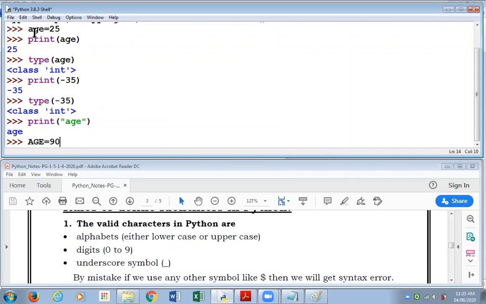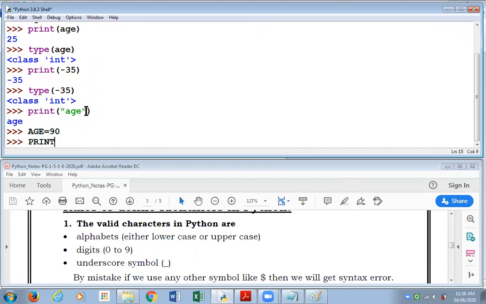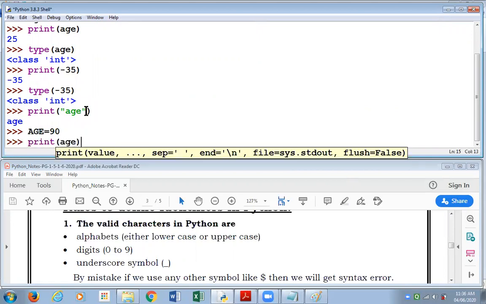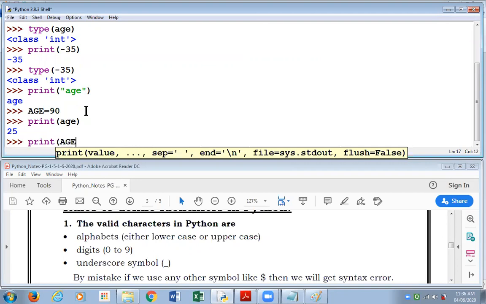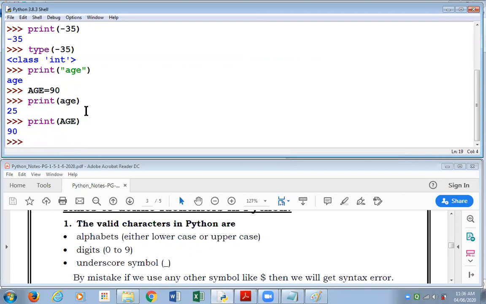Now sometime back I had created a variable age in small letters and given 25 to it. And now I've created another variable Age and given 90. Let me tell you, the variable age in small letters is different, and the variable Age which I've given in capital letters is different. Both of them are not treated as one and the same. Please see, when I write print age in small letters, the variable age which was created by us earlier with the value 25, and now when I write Age in capital letters, I get the value 90. They're two different variables.